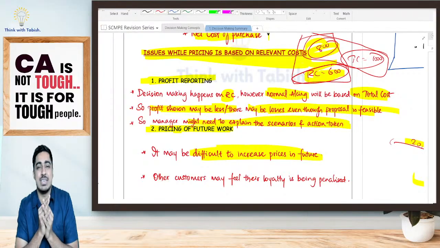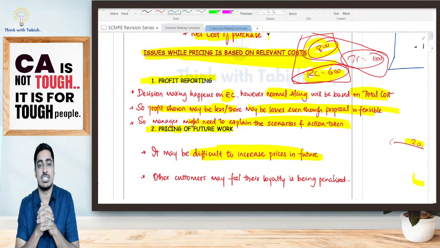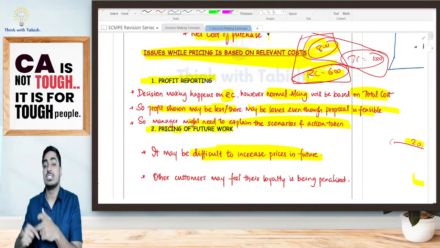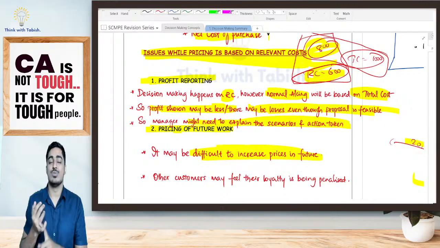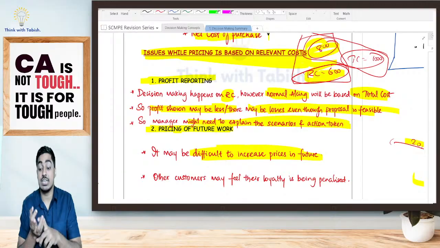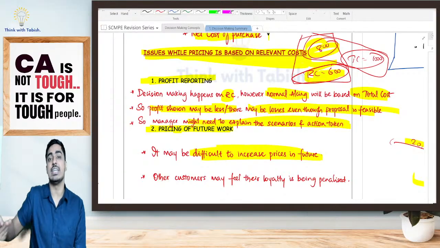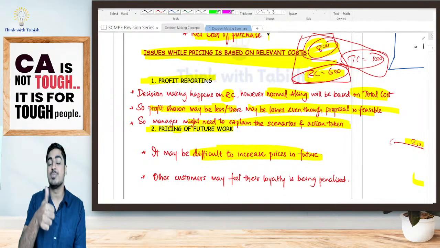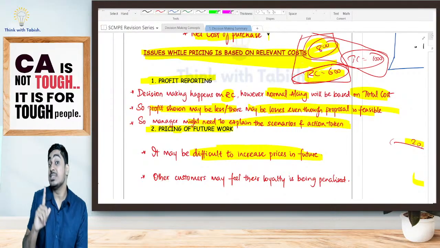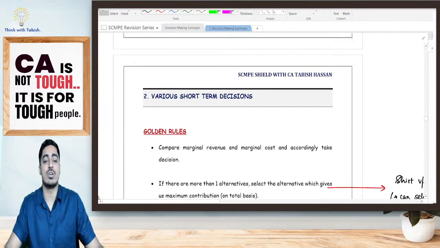Okay, then we have discussed the basic formulas. What is contribution, variable cost ratio, PV ratio, break-even point, margin of safety, all of that we have discussed. Then relevant cost as a technique we have discussed. It is the cost relevant to take any decision. So we have told, in case of material, what is my relevant cost? In case of labor, what is my relevant cost? In case of overheads, what is my relevant cost? In case of machine, what is my relevant cost? Then we have told two issues that we can face because we are taking decision based on the relevant costing. One is profit reporting could be an issue. Next, pricing of future work could be a challenge. Is it clear? Yes. Now let's move to the next concept, everyone.